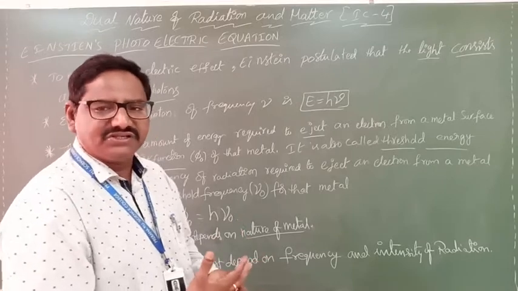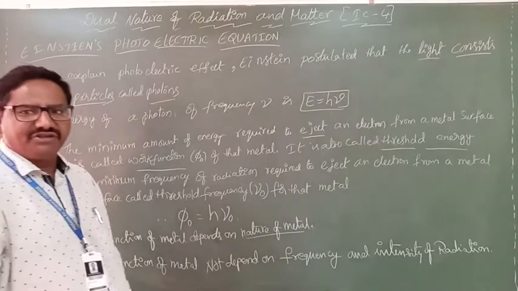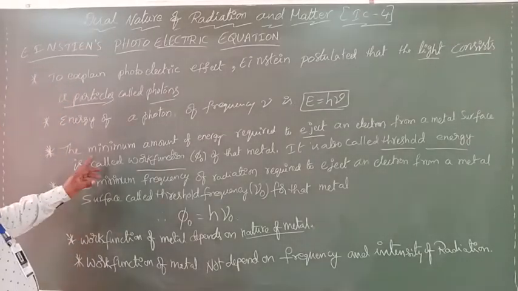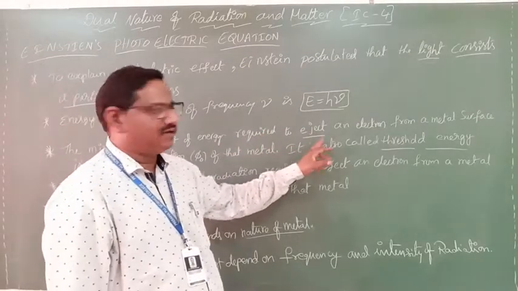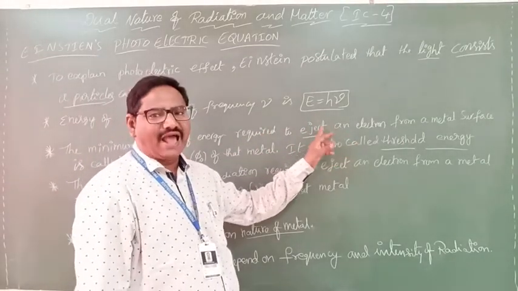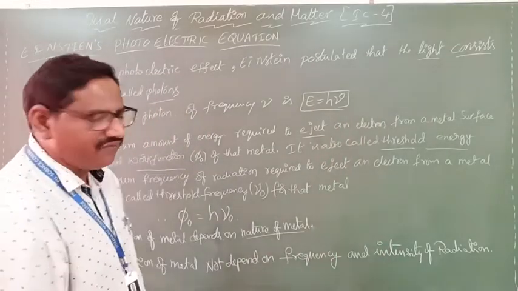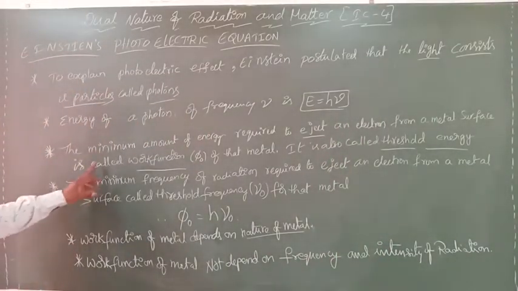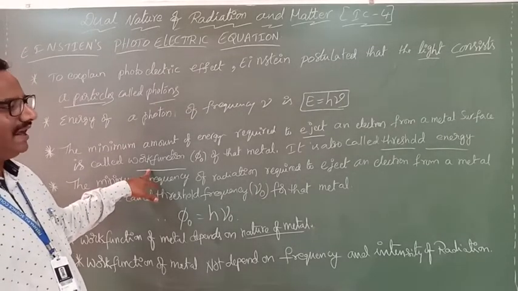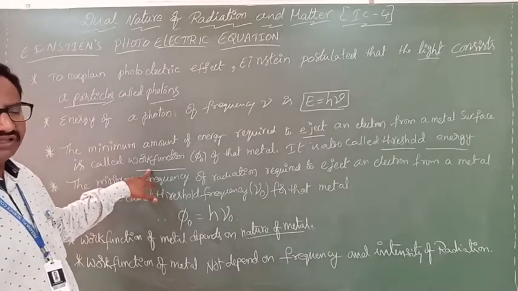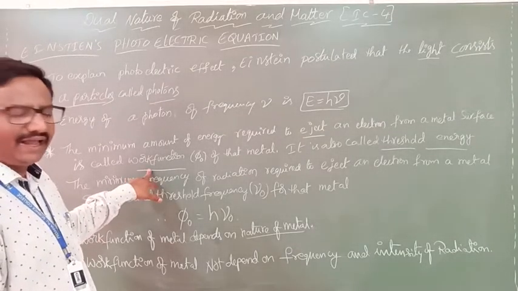The definitions we already learned, but once again in Einstein's equation we will learn them. The minimum amount of energy required to eject an electron from a metal surface is known as the work function, and it is also called threshold energy.